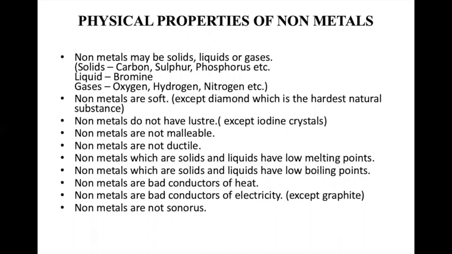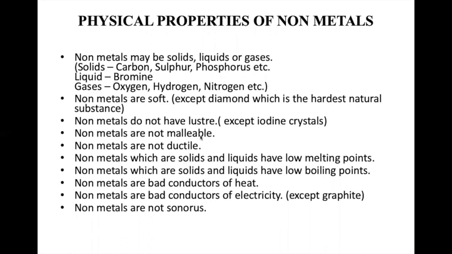Nonmetals are mostly soft in nature. The exception is diamond. It is the hardest material. We have the Mohs scale, which is from 1 to 10, and diamond's ranking is 10. It is the hardest. It is used for cutting many materials. They are not lustrous in nature. They're not at all shining, except iodine, which is shining.